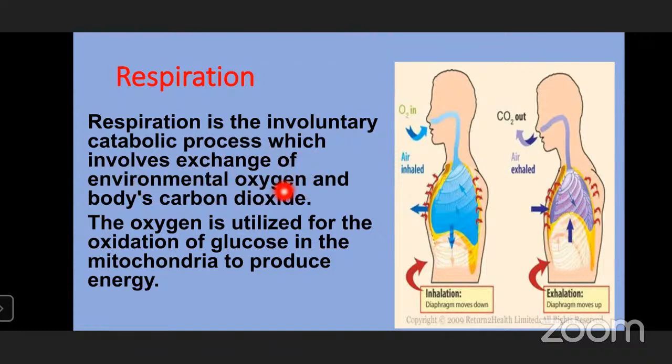Environmental oxygen is present in two forms: if it is in atmospheric air, it is in molecular form, and if it is in water, it is dissolved oxygen. So respiration is the involuntary catabolic process which involves exchange of environmental oxygen and the body's carbon dioxide.